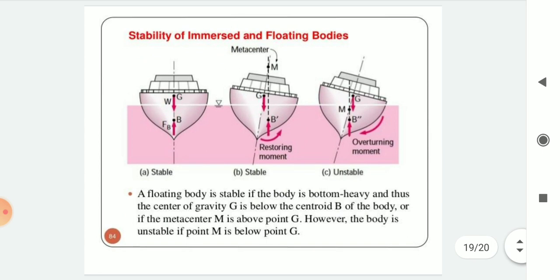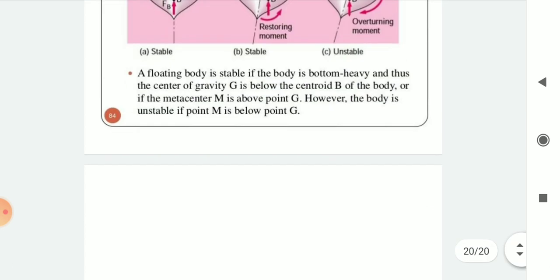Then stability of immersed and floating bodies: stable and unstable conditions, restoring moment and overturning moment. You can see the different conditions, the metacenter for ships. A floating body is stable if the body is bottom heavy and thus the center of gravity G is below the centroid B of the body, or if the metacenter M is above point G. However, the body is unstable if point M is below point G.